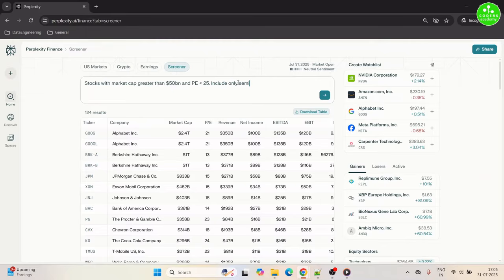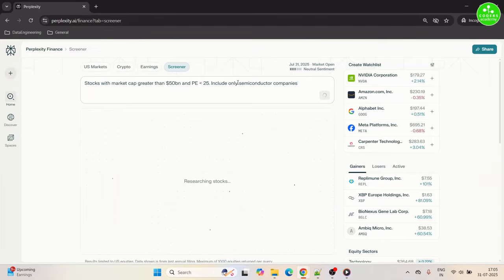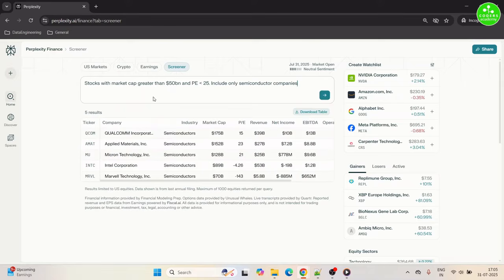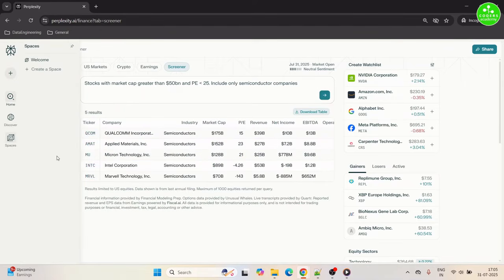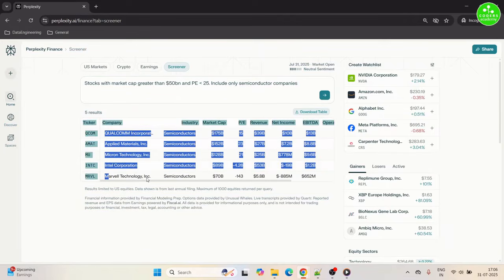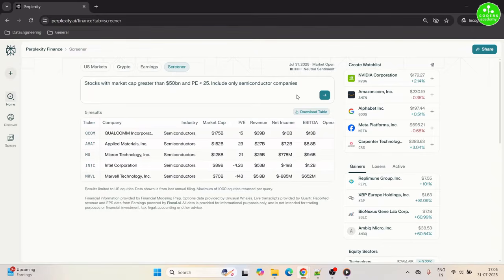Now let's include only semiconductor based companies from this list. So further trimming of the results. So we got back 5 results, Qualcomm, Applied Materials, Micron, Intel and Marvell Technologies. So this is a complete list that is given back to us. If you wish, you can also download this results into a CSV file. So we'll hit the download table there and you can save the results as a CSV file.